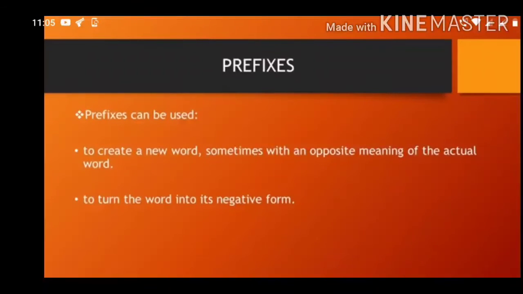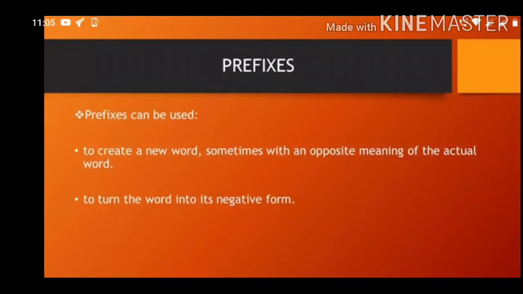Understood? Now we will learn where prefixes can be used. Prefixes can be used to create a new word, sometimes with an opposite meaning of the actual word. Now children, actual word means what? Base word. For example, I'll take the actual word possible. Which prefix can I add here? Yes, it is im. When I add this im to possible, it becomes impossible. So opposite of possible is impossible.